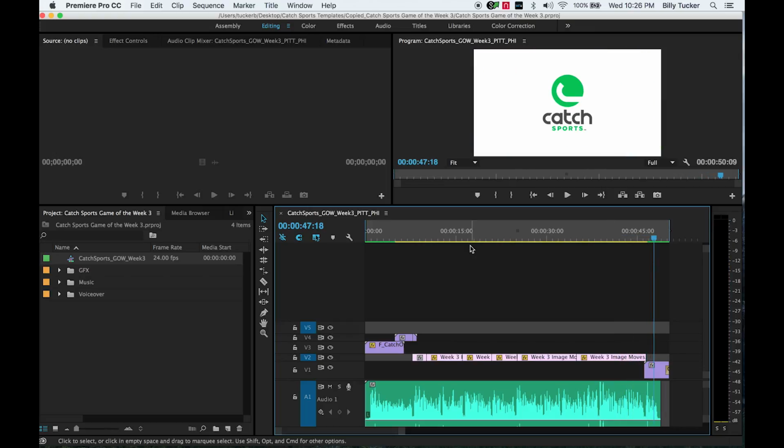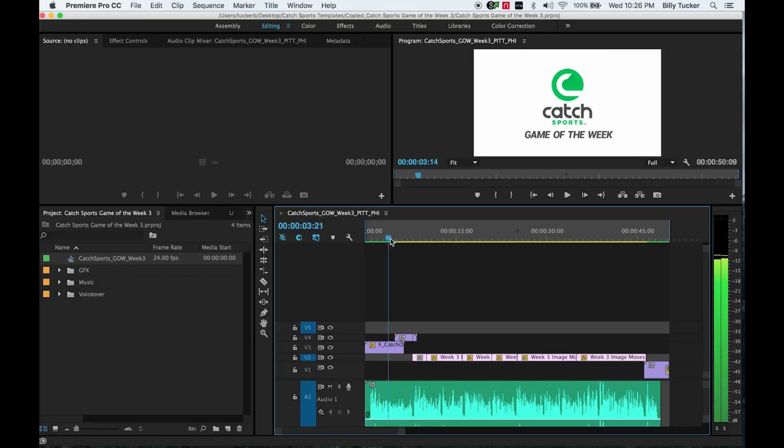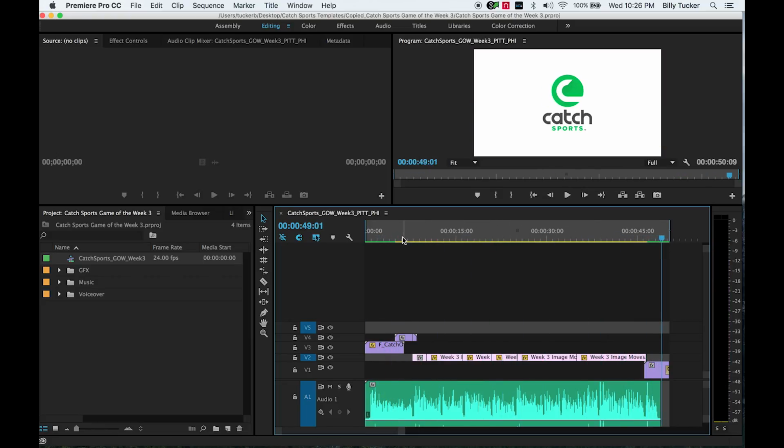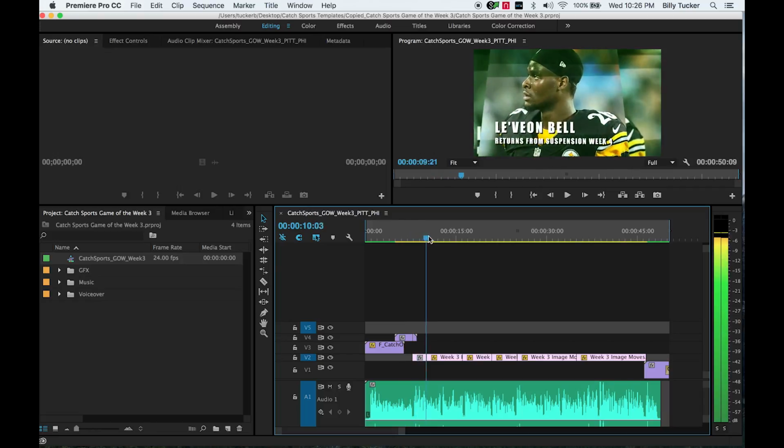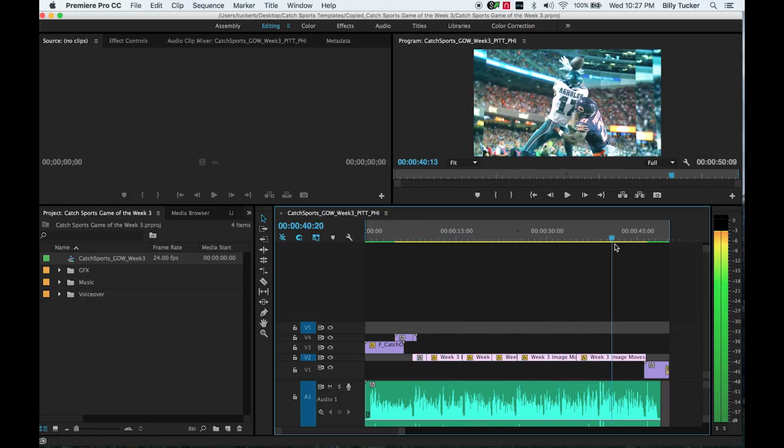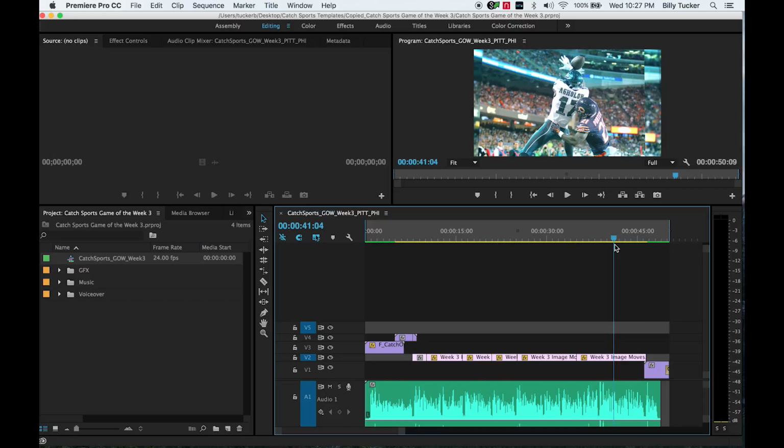So the opening animation and the end animation are always the same. The matchup you will create, and we just watched how to create it. How to now edit and update the meat of the script and timeline.